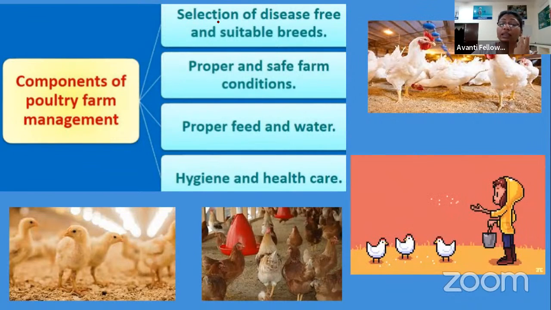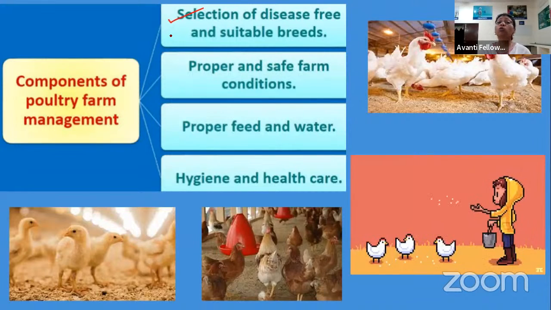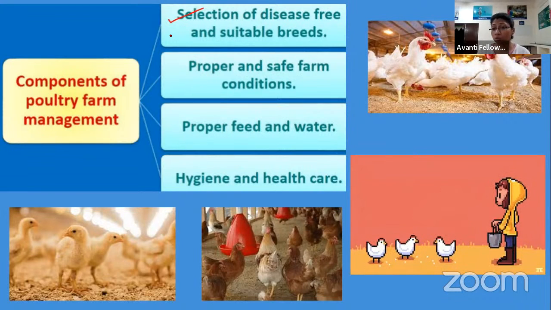What is the basic need of this? First is the selection of the disease-free and suitable breed. We always look for those birds who are resistant to disease, who never catch infections easily, right? Who breed very fast, or we can say who can lay the egg as soon as possible, right? The breeding time is very small, right?